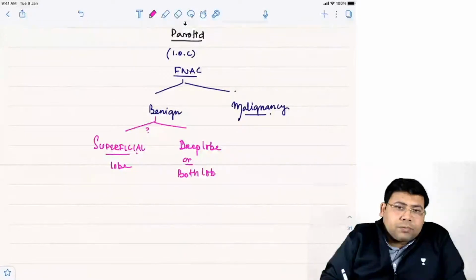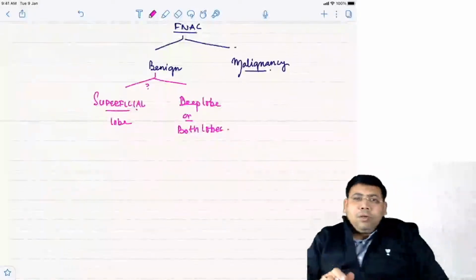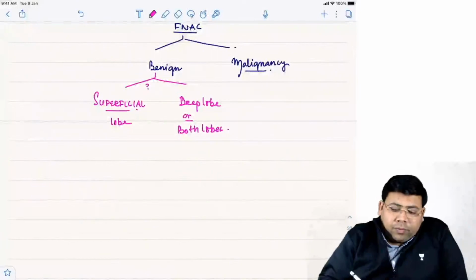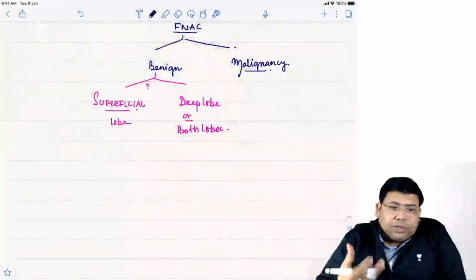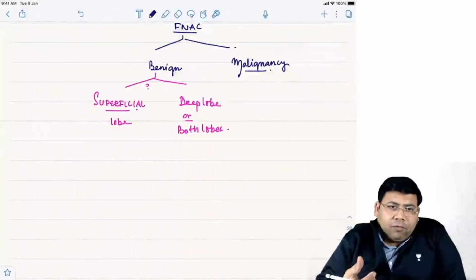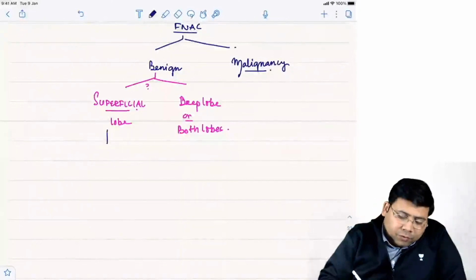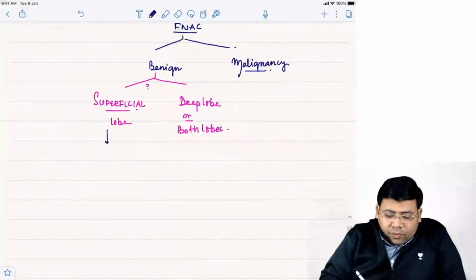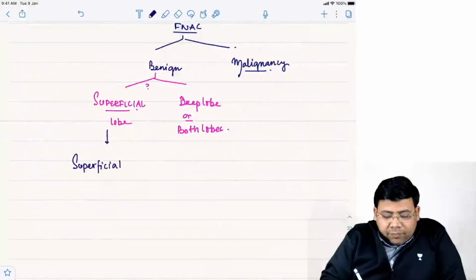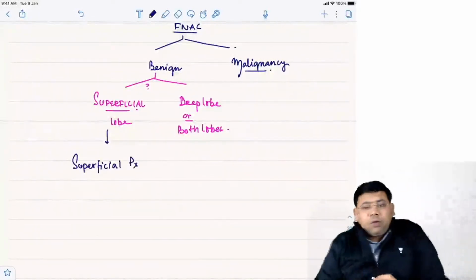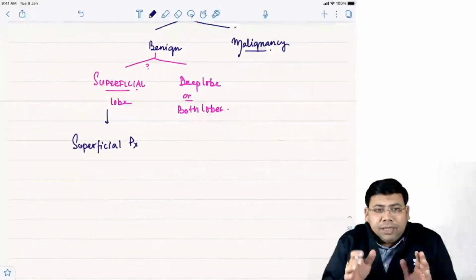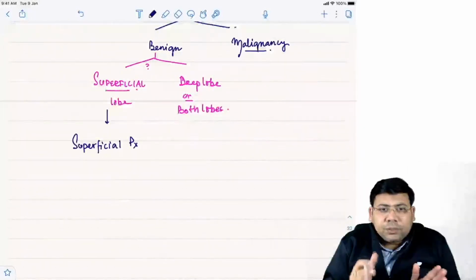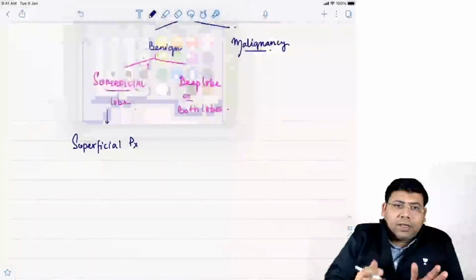If it is involving the superficial lobe, then what is the management of this? You have to go for superficial parotidectomy. What is superficial parotidectomy? The removal of the entire superficial lobe.